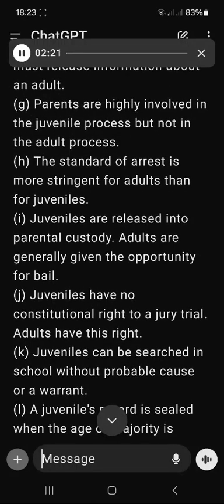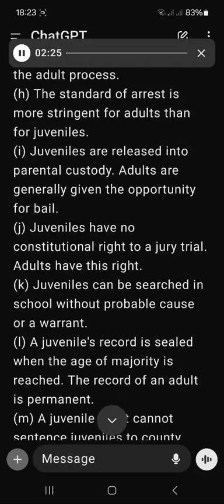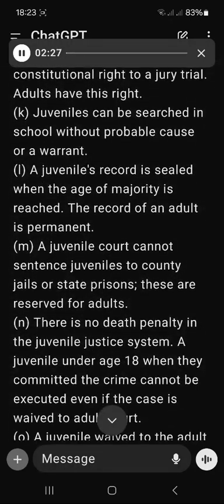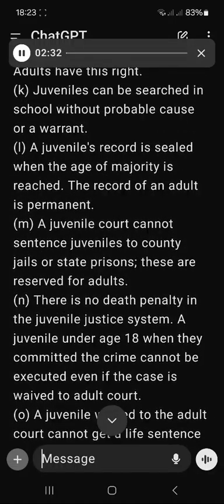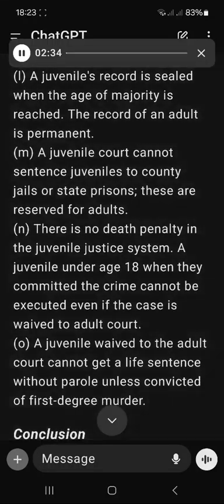J. Juveniles have no constitutional right to a jury trial. Adults have this right. K. Juveniles can be searched in school without probable cause or a warrant. L. A juvenile's record is sealed when the age of majority is reached. The record of an adult is permanent.